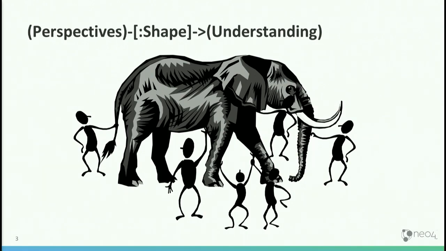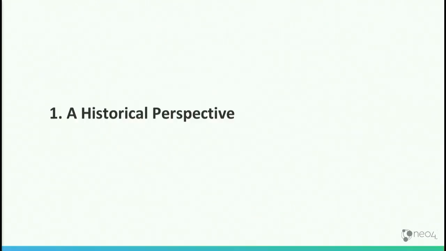So we're going to talk about a few different perspectives, and again, to use the metaphor many of you may have seen, each session is kind of like a blind man touching a different part of an elephant. So it might start out seeming like a pillar, or like a brush, like the tail, or like a snake, the trunk, and you come out with an idea of, okay, this is the elephant. This is what Neo4j is about.